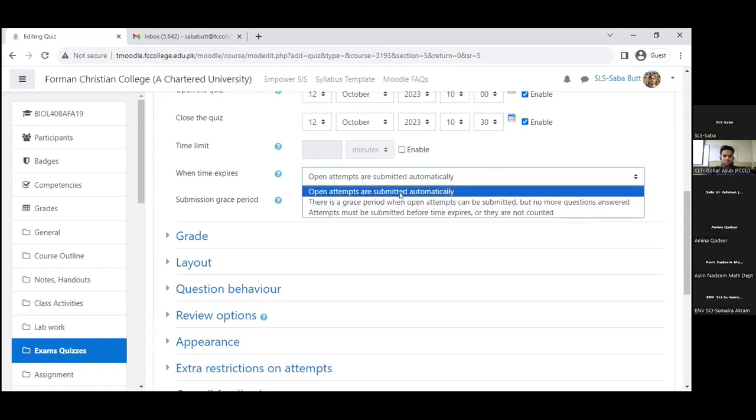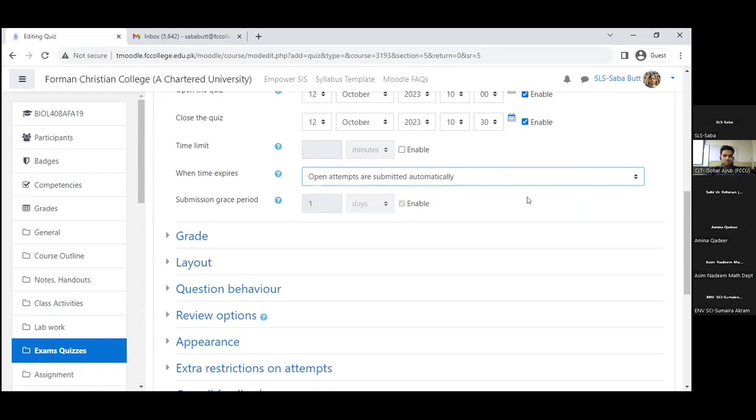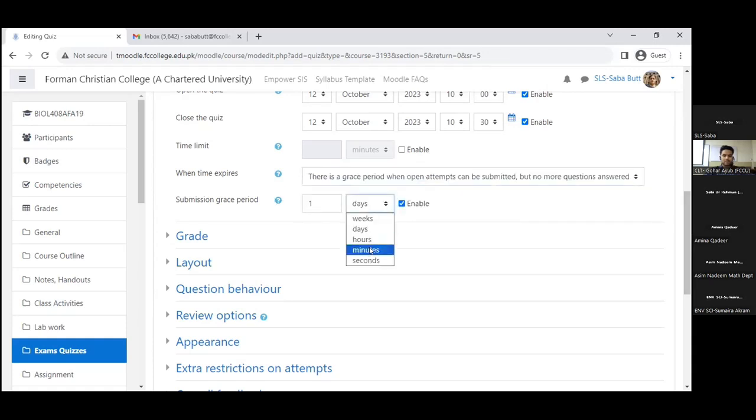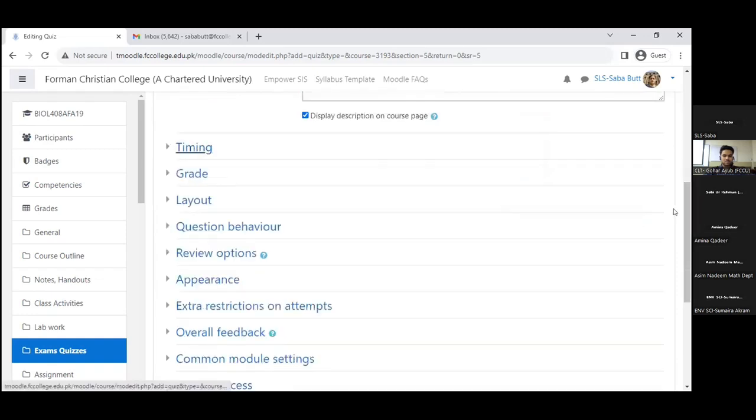So we can select any option. I prefer personally open attempts are submitted automatically, because here students cannot make those excuses that we are just left with one question, couldn't get time to submit it and like that. Any questions they have answered will be automatically submitted. So if we select this grace period option, then we can give this grace period. Like for example, we say there is a 1 minute grace period where they cannot answer the question, but they have time to submit them. So this is possible.